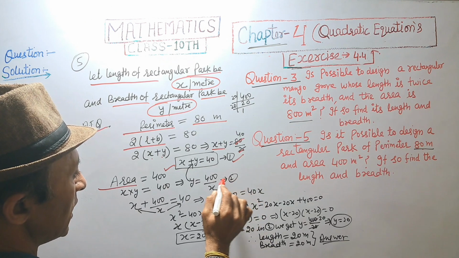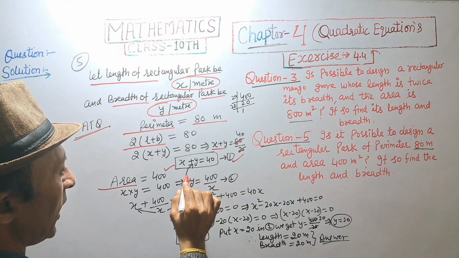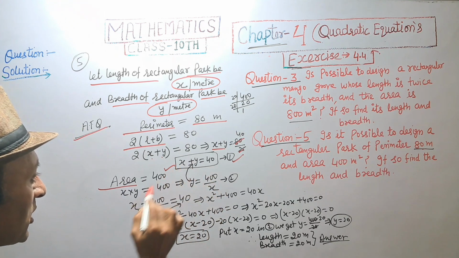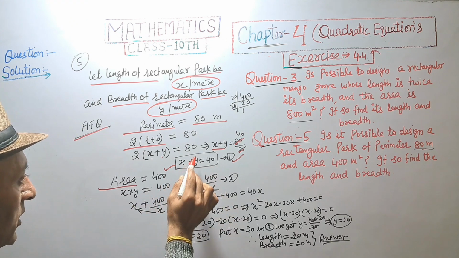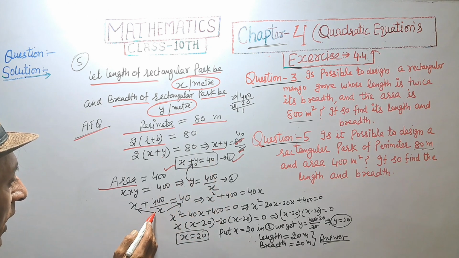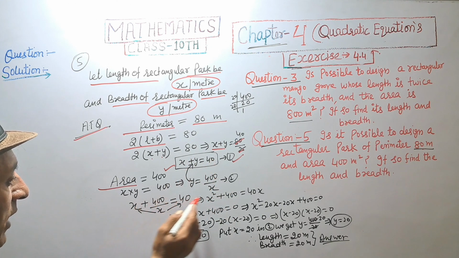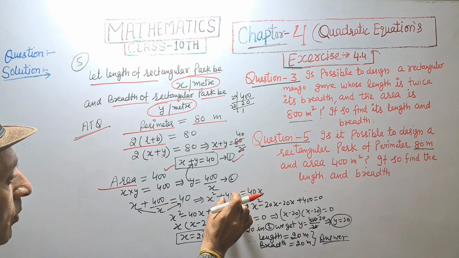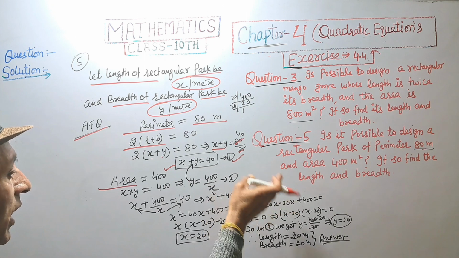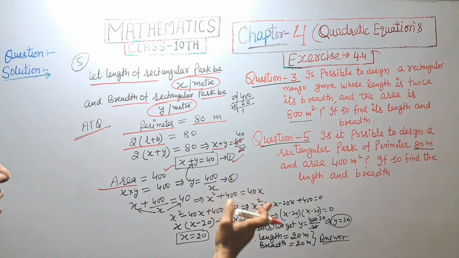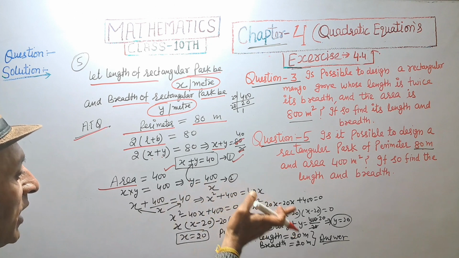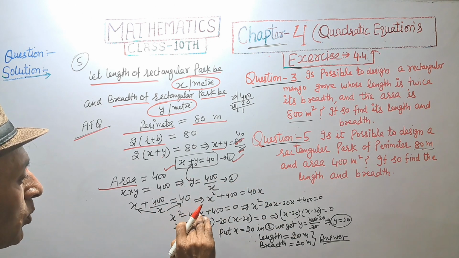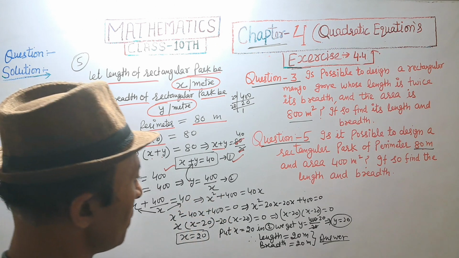It's equation second. Putting the value of y in equation first, we get x plus 400 upon x is equal to 40. X multiplied by x, that is x square. X multiplied by 40, that is equal to 40x plus 400 as it is. And we get a quadratic equation. Minus 40x shifting left side, x square minus 40x plus 400 equal to 0.